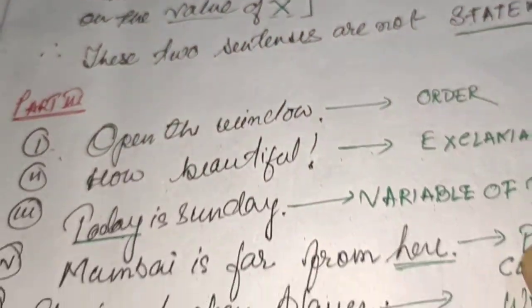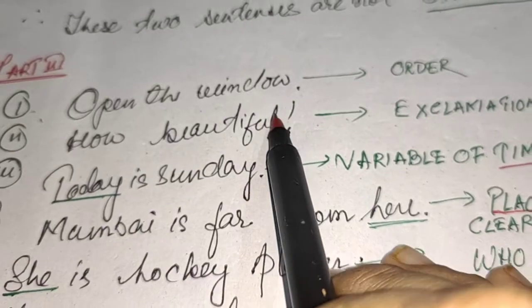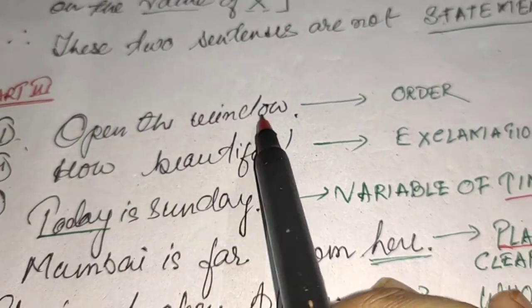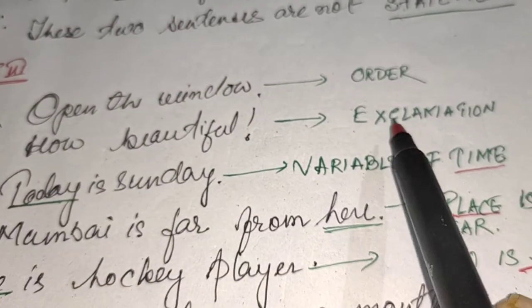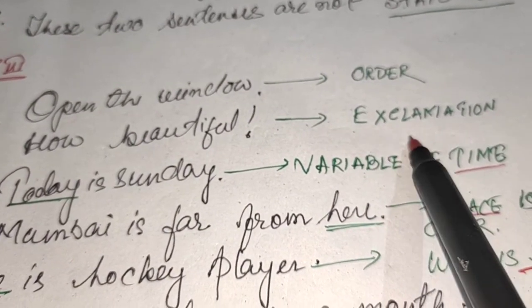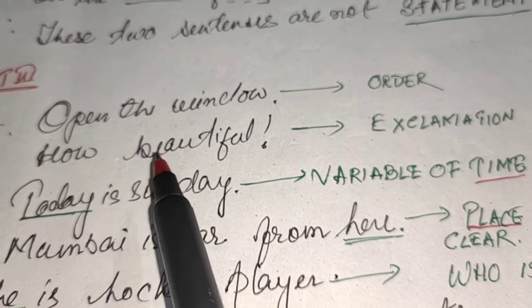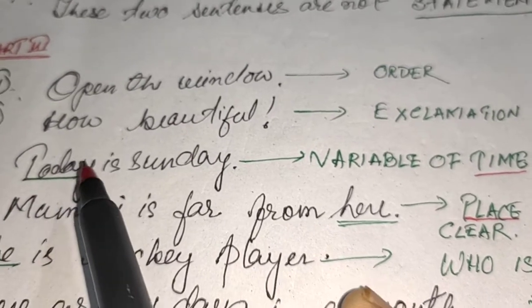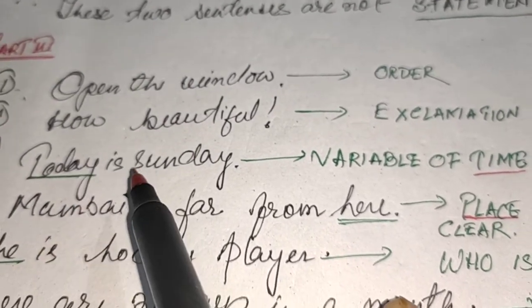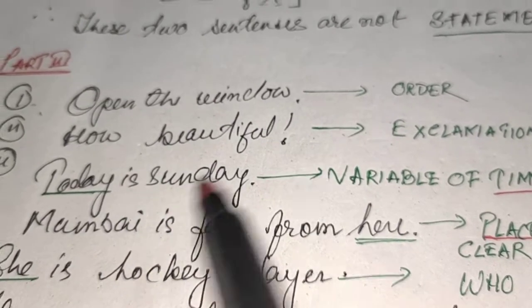Now let me check. There are altogether 6 sentences. Open the window. It seems to be an order. How beautiful. It is an exclamation. Wow, how beautiful. Next one is today is Sunday. It is a variable of time. Today means what day? I am making this video on a particular day, and you will watch the video the next day or afterwards.